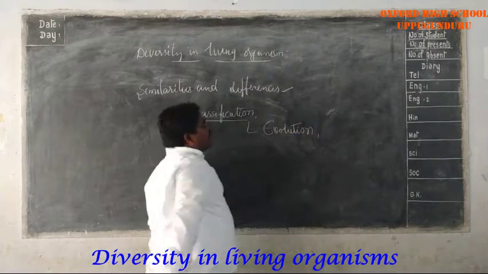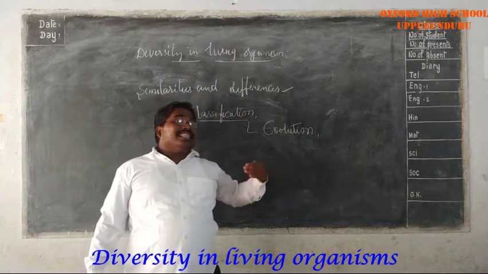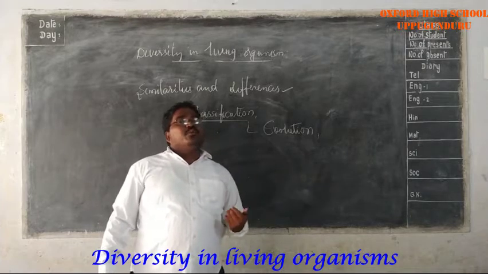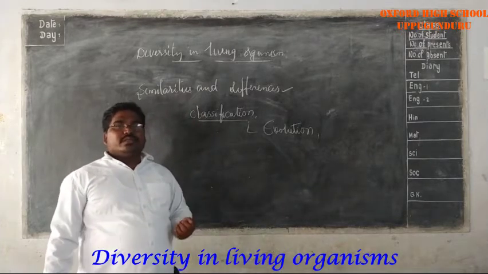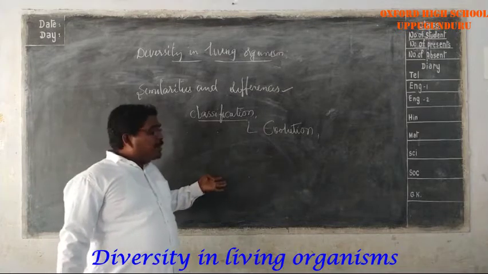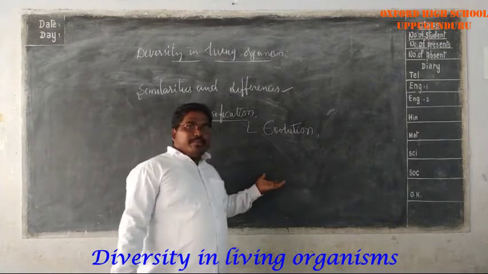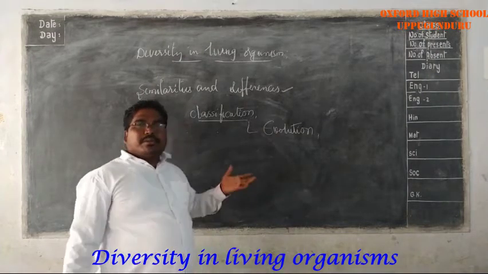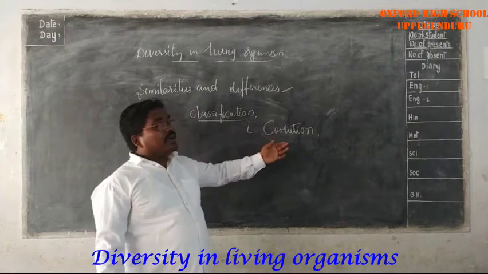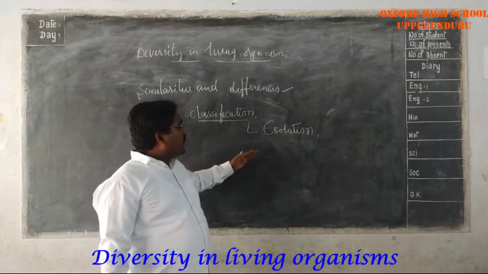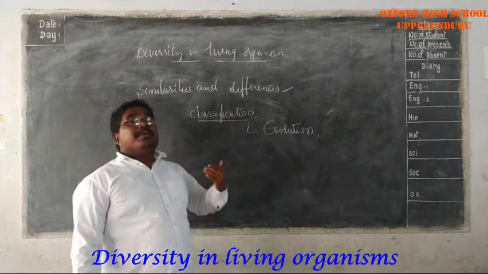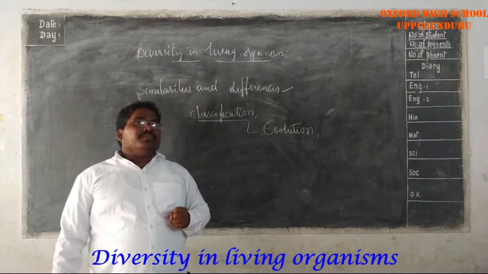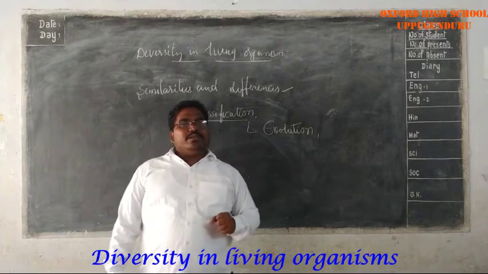What is evolution? Evolution is the process of acquiring changes. In the process of acquiring changes, the whole organism becomes extinct and a new body appears. In the development of human beings, we all came from monkeys, according to science. From the monkeys, the humans evolved by the process of evolution. Acquiring small changes leads to evolution, which results in modern human beings. So, coming to classification, it is closely related with evolution.